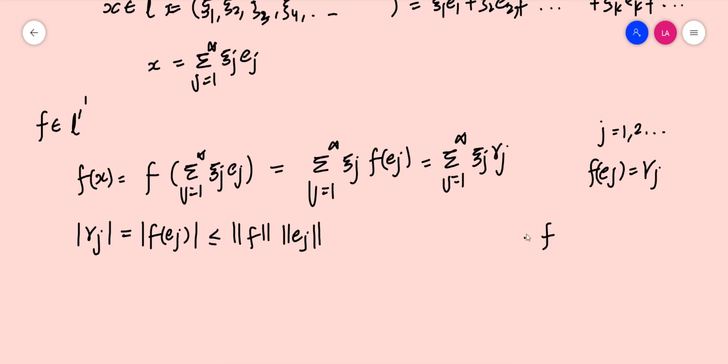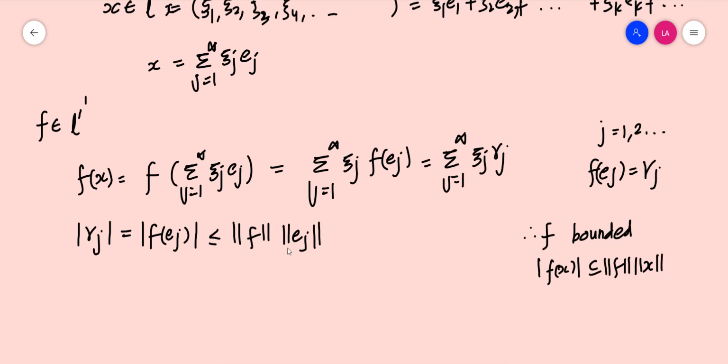So f is bounded, which means that modulus of f of x should always be less than or equal to norm f times norm x. This is the definition of boundedness.